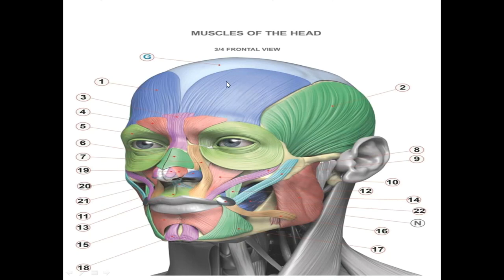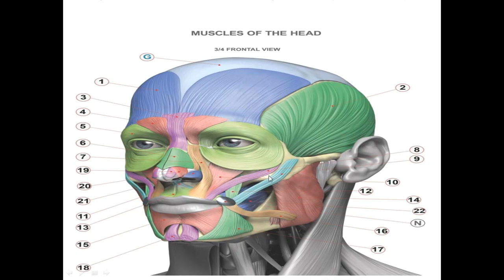A review of the muscles. What is this? This is the frontal belly. What about this? This is the temporalis muscle. This is the masseter muscle. This is the risorius muscle. What about this one in purple color? This is the buccinator muscle.